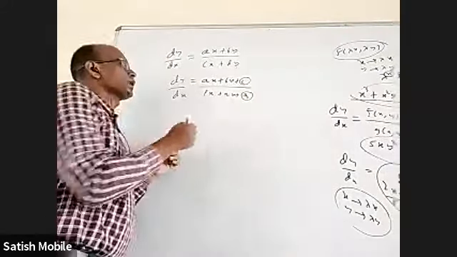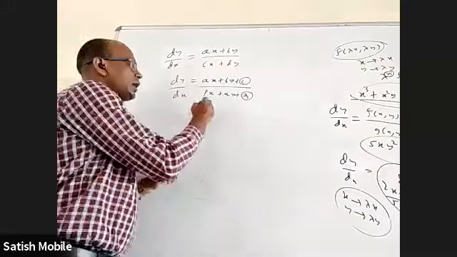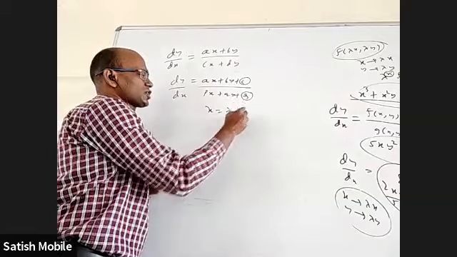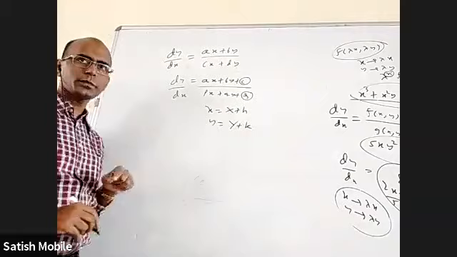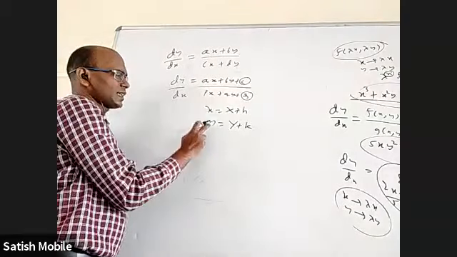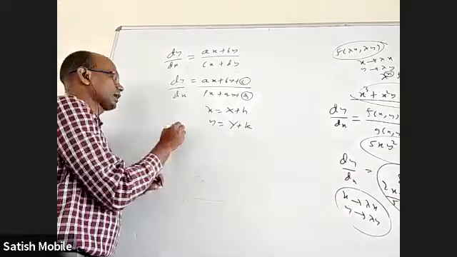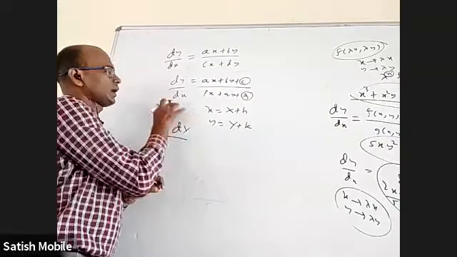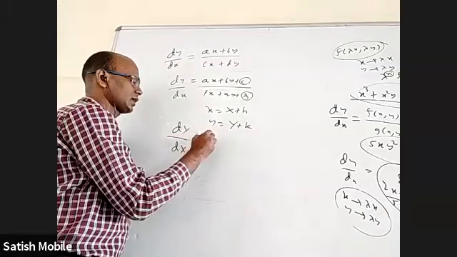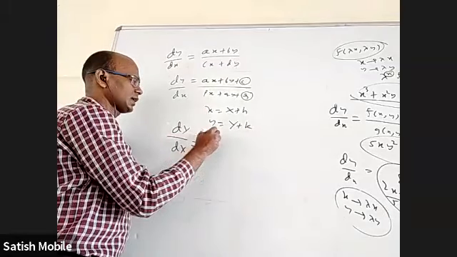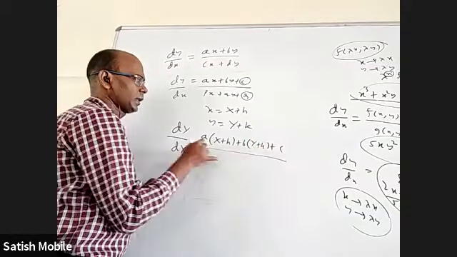How is that? We are going to do somewhat like a transformation of x. I am going to take small x as capital X plus h, small y as capital Y plus k. Okay. So what is the derivative of this? Derivative of small y is the same as derivative of capital Y, so I can write dY and also dX. What about this? I will get a into (X plus h), b into (Y plus k), plus c.